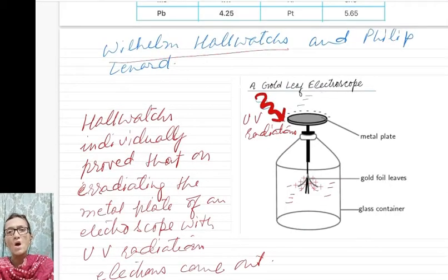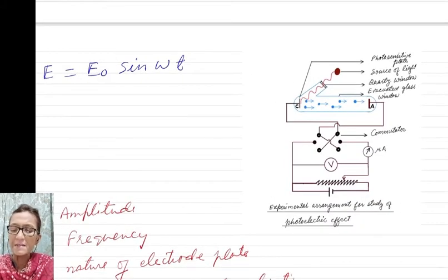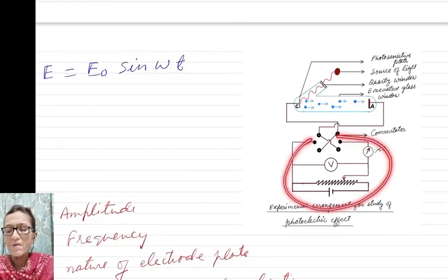Now Wilhelm Hallwachs and Philipp Lenard jointly did observations to establish the nature of light by constituting a current using a vacuum tube.